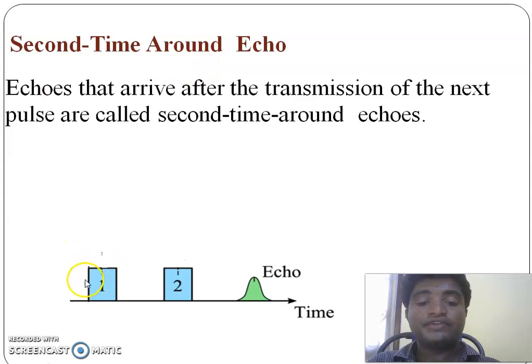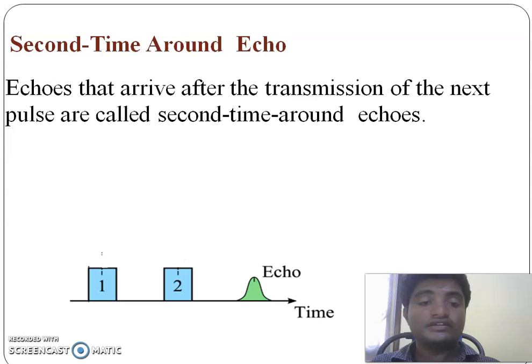Suppose I am transmitting the first pulse. After that I have to get the echo. But here, after the transmission of the second pulse, I am getting the echo. This echo is called a second time around echo. The echo that occurs after the transmission of the next pulse is called a second time around echo, and these second time around echoes lead to the range ambiguities.